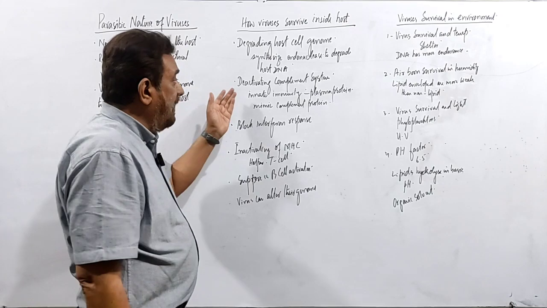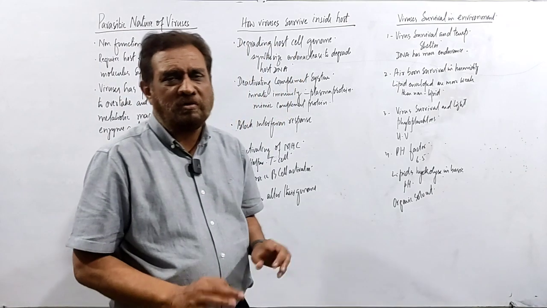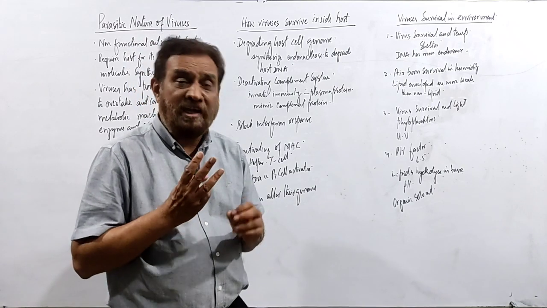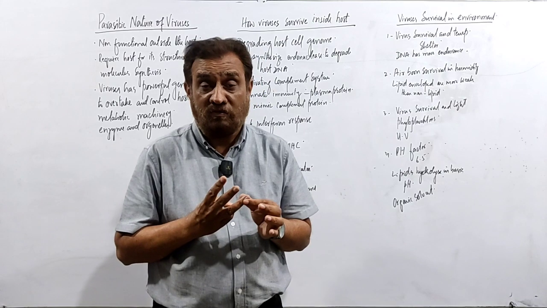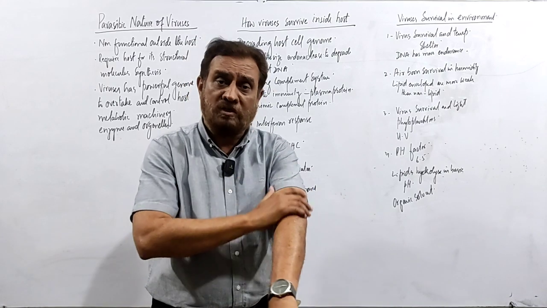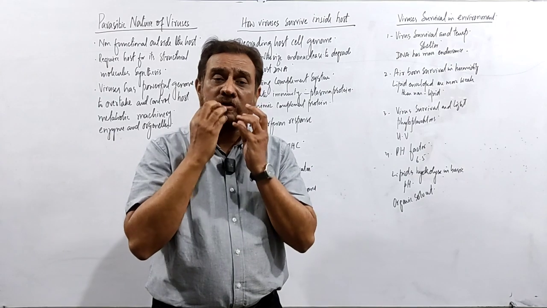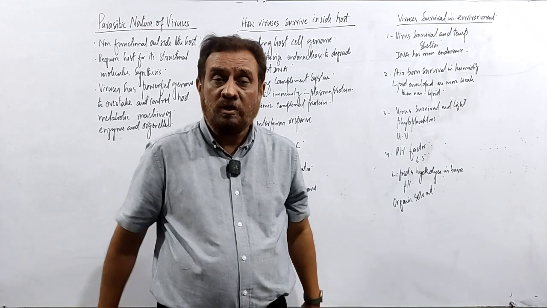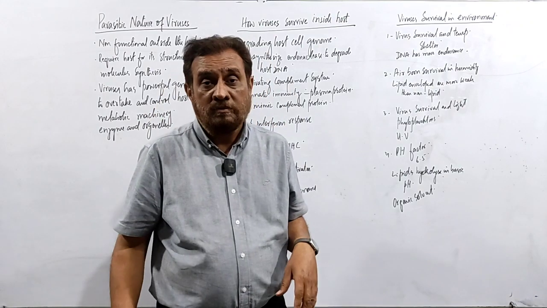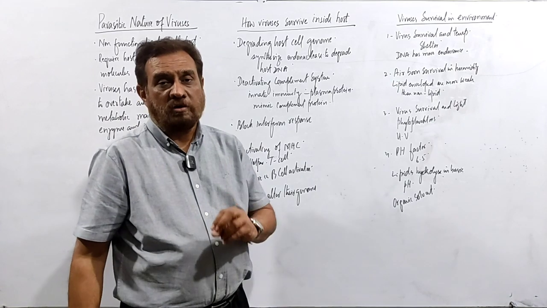Then another way, deactivating the complement system. What is the complement system? We have three lines of defense in the immune system. The first line of defense is the surfaces, as well as some of the enzymes or secretions present in the mouth, nose, ear, and other parts wherever there is an entrance.